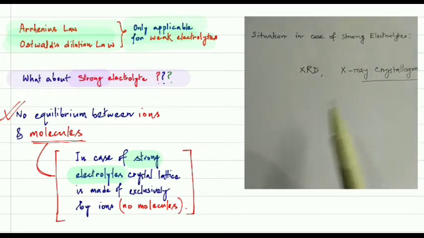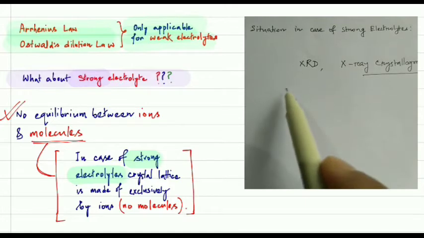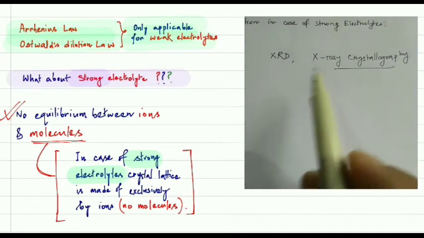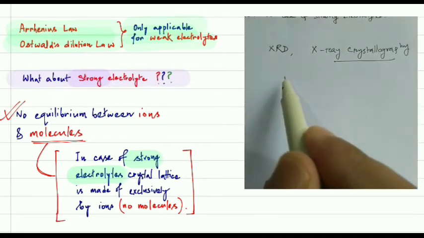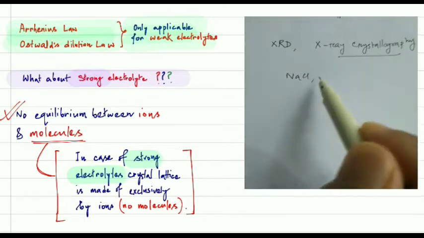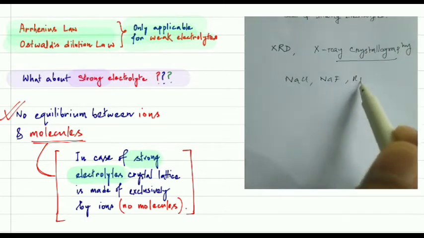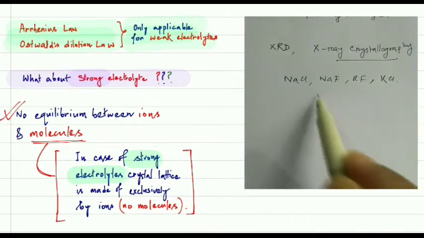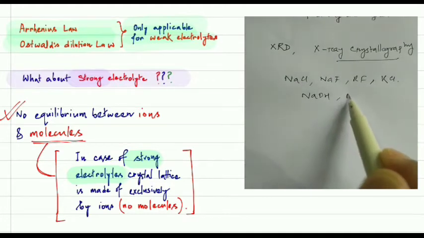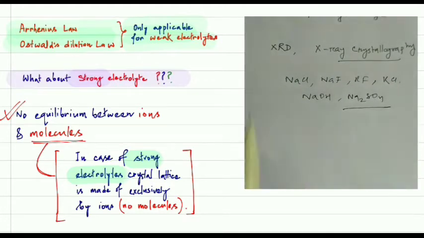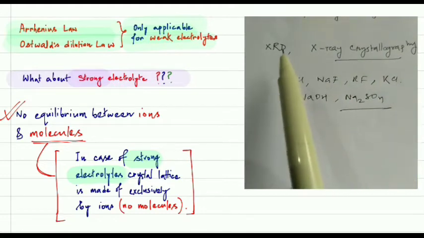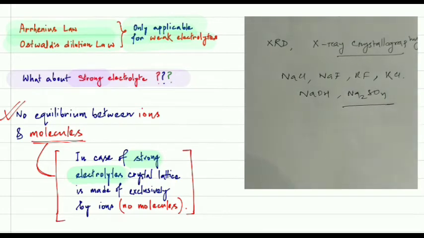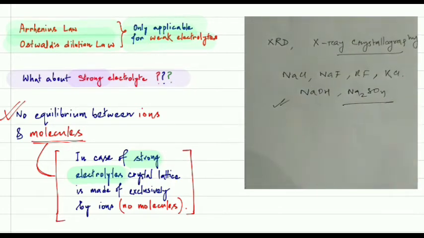So they carried out X-ray crystallography or XRD for some strong electrolytes like sodium chloride, sodium fluoride, potassium fluoride, potassium chloride, sodium hydroxide, and sodium sulfide. They carried out the XRD analysis of these compounds and found a very interesting and important result.